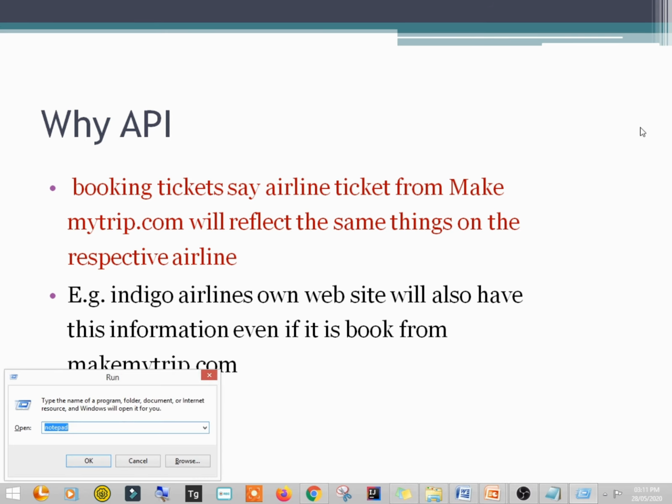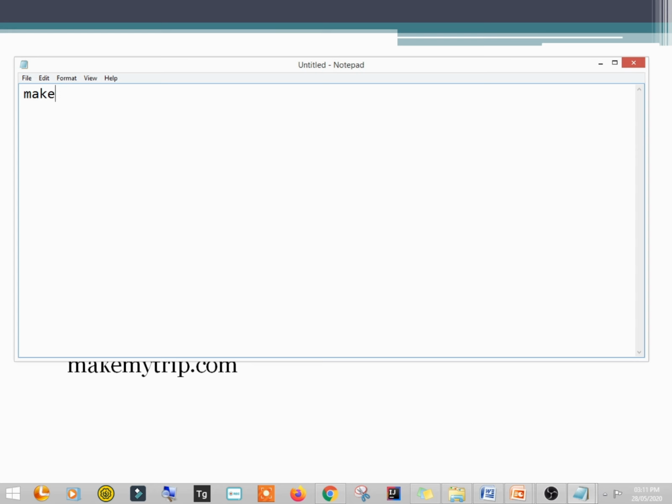So I'll explain it this way. Suppose this is makemytrip.com, and here you do some booking, and for booking you provide your name, you provide your journey date, then you provide your phone number, you provide your email, right?